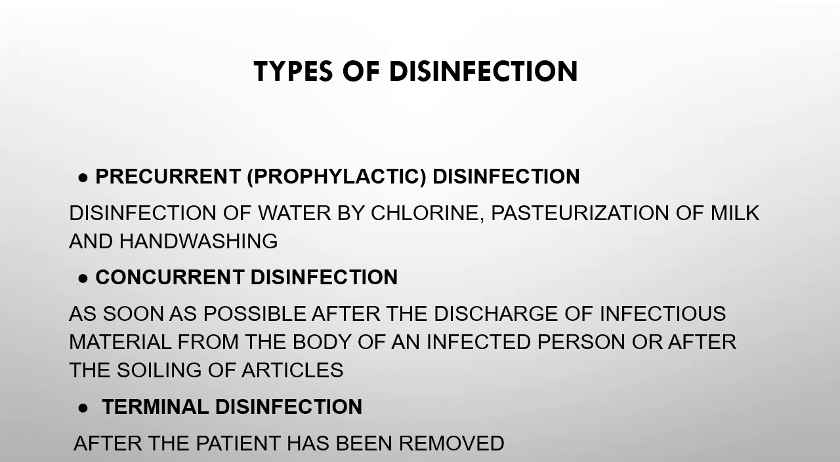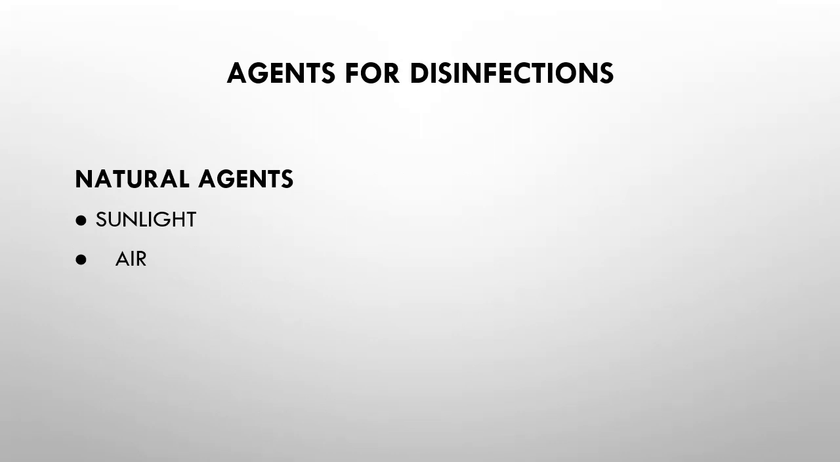And the third type is terminal disinfection. It is the application of disinfection when the patient has been removed by the death or to a hospital or has ceased to be a source of infection. Agents for disinfection are classified as natural, physical, and chemical. Natural agents include sunlight and air.